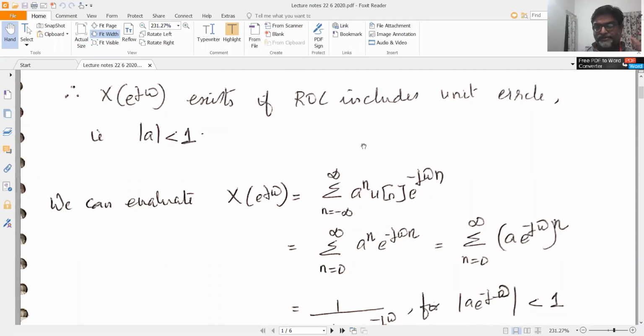So Z transform is a general transform that can include both converging sequences and diverging sequences. For example, you can have a Z transform for a^n u[n], where a is greater than 1. But you cannot have a Fourier transform for a^n u[n] if a is greater than 1. But you can have a discrete time Fourier transform if you have modulus of a less than 1. So that way, Z transform is the discrete equivalent of your Laplace transform, and the discrete time Fourier transform is the discrete equivalent of your continuous time Fourier transform.